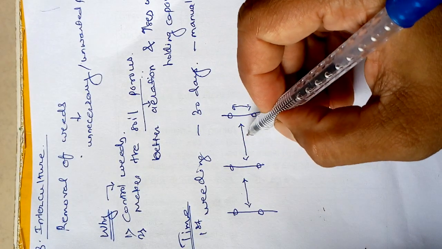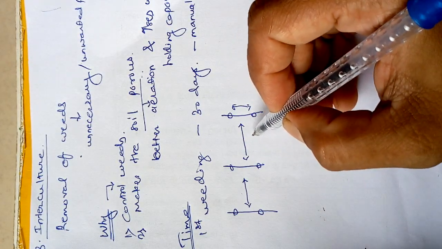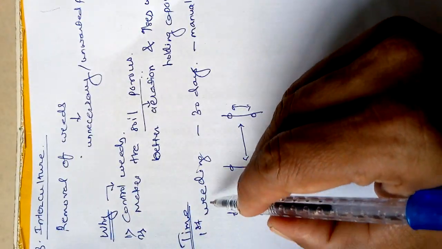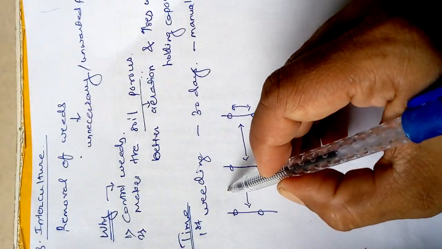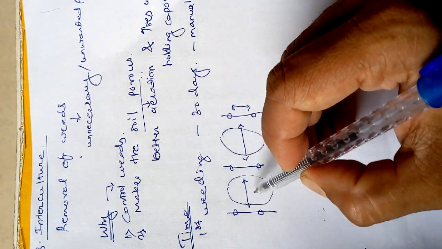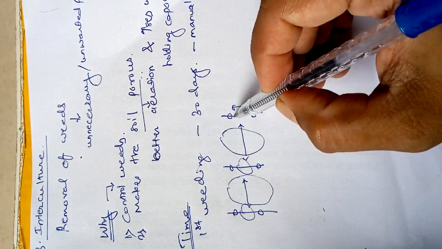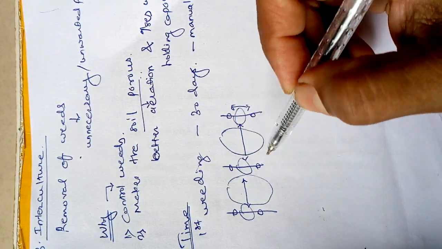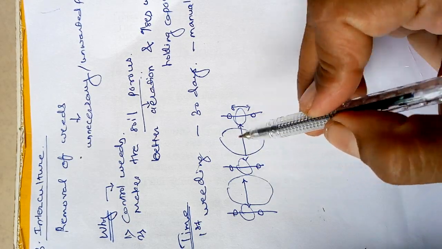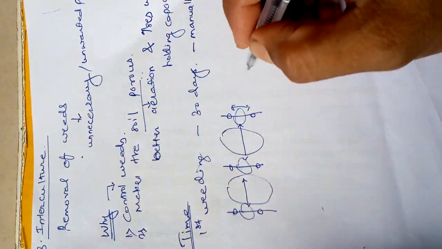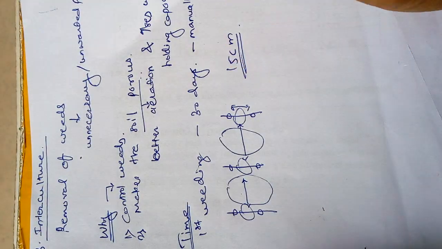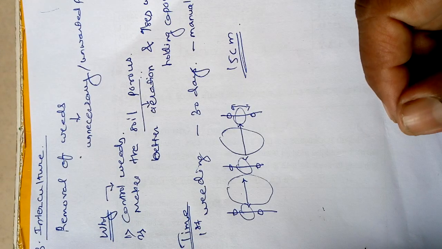We use a specific type of machinery, or manually when we remove the weeds the first time, we remove the weeds from this empty area. We have to periodically remove the weeds, and the depth of removing weeds is approximately 15 centimeters.